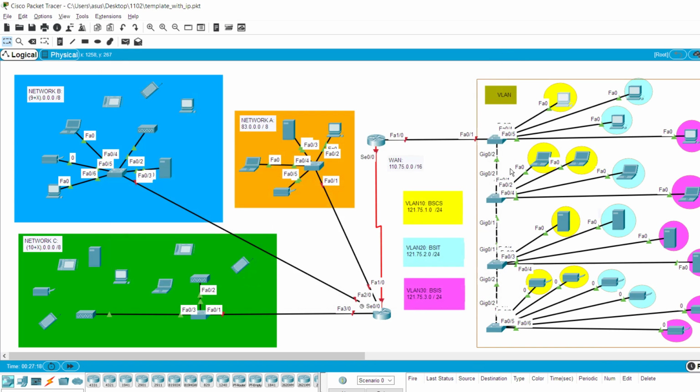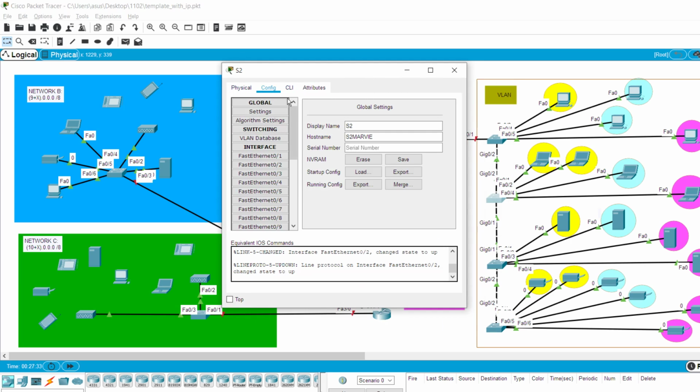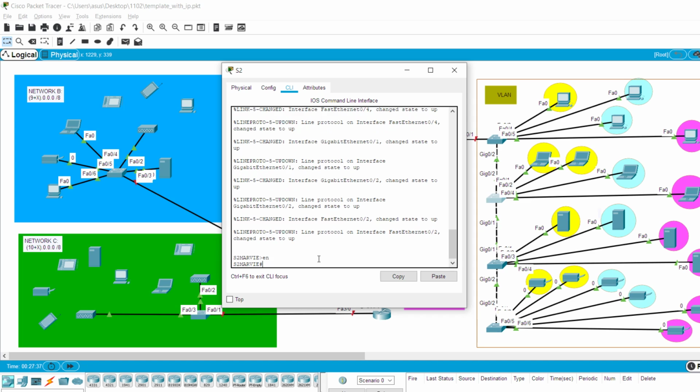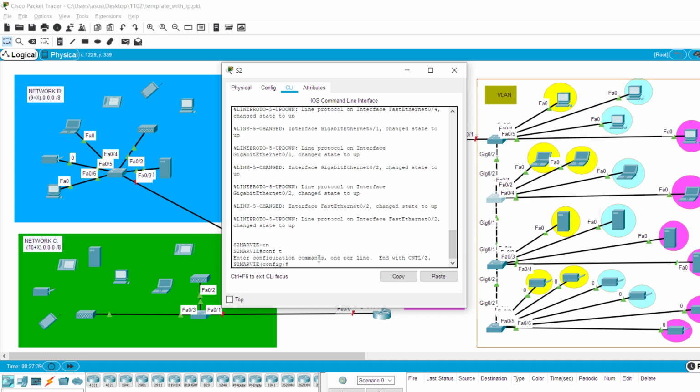Now, we do it for the second switch. For this video, I'll only do it for the two switches, and then you guys just figure out the rest of the switches. But we need to do this for all the switches. So let's do the second switch. I'm not gonna zoom in so that this video will be short. So enable, configure terminal. Before we can switch port, we need to add the VLAN.